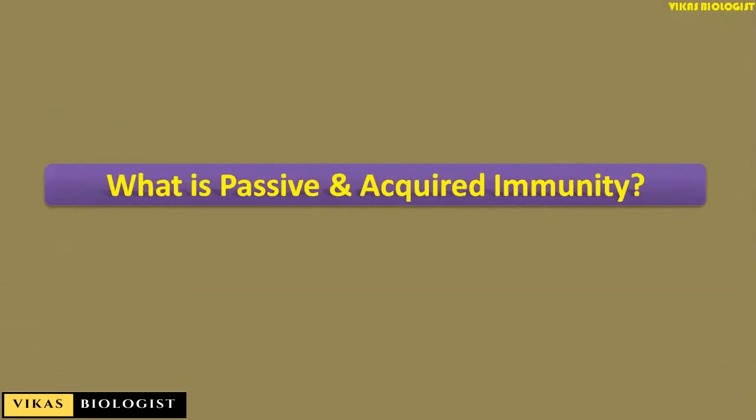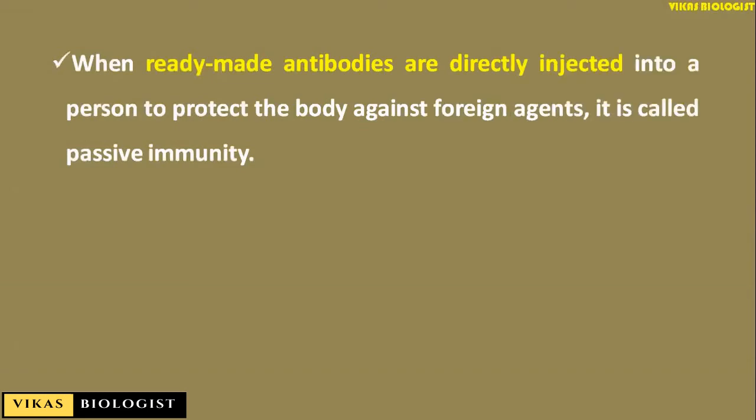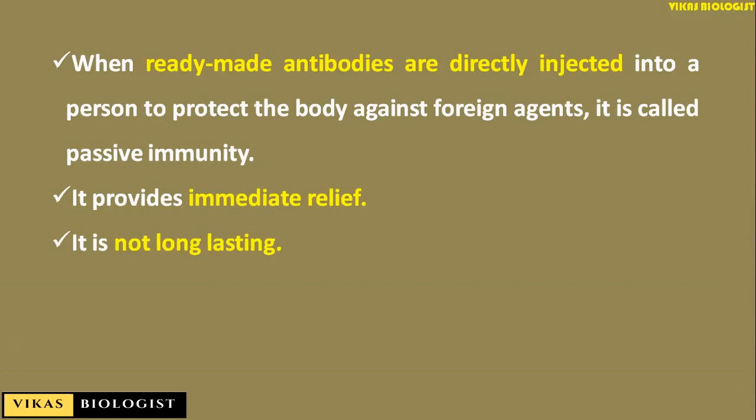Now let us look at the third kind of immunity, which is called passive immunity. We will look at each one of them separately. What is passive immunity? When ready-made antibodies are directly injected into a person to protect the body against foreign antigens, it is called passive immunity. It provides an immediate relief. It is not long lasting. It may sometimes lead to complications in certain cases.